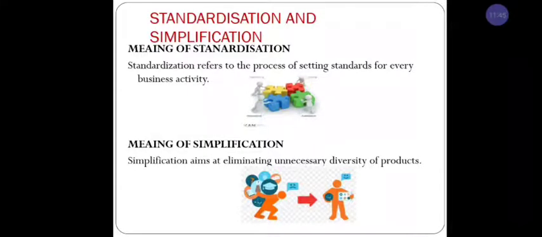In the picture, one person handled different types of applications and different things. Finally, the things that are required he has kept, and unnecessary things have been eliminated. That is called simplification. Simplification aims at eliminating unnecessary diversity of products.